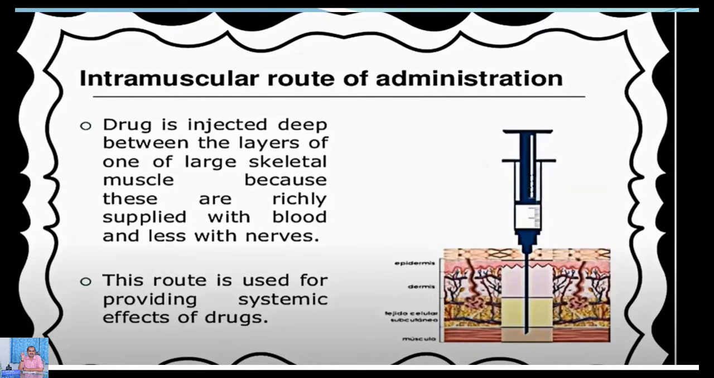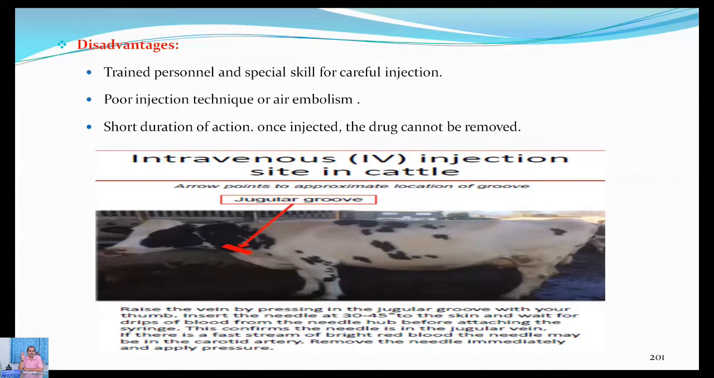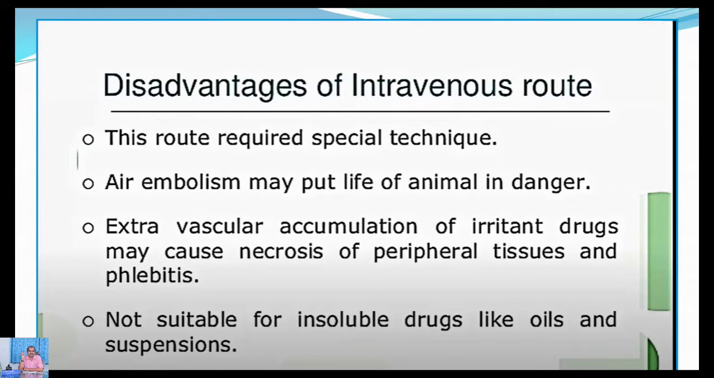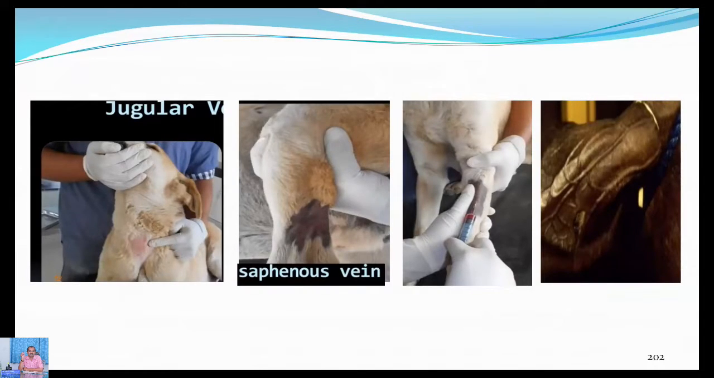So of course we have also discussed the intravenous route. Here you can see the intravenous route. The disadvantage of this route is that a special technique is required, some doctors are required, and there may be air embolism, extravascular accumulation, and phlebitis, and many more we have seen. Trained personnel are required, and the short duration of action is one of the disadvantages. The ear veins, saphenous vein, jugular veins, etc. are the common veins through which intravenous injections are given.